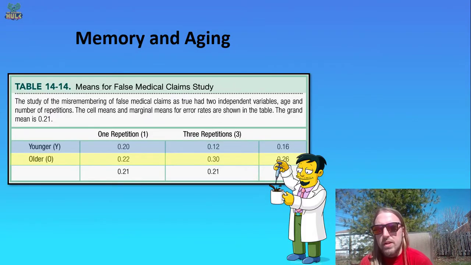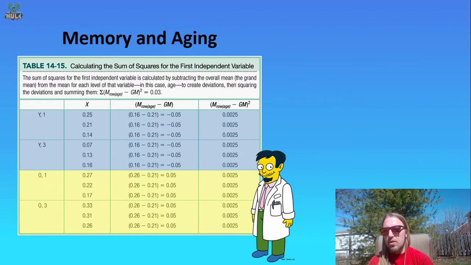So then we really need to calculate the sums of squares for the rows and the sums of squares for the columns to see if we have an effect, right? To see whether or not that 16 is different from the 26, and whether that 21 is different from the 21. To preview, I don't think the 21 will be different from the 21. So I've color-coded this to show that we are really looking now at the rows only. We are not looking at columns, and this is why the young 1 and young 3 are grouped together, because they are both in the young row.